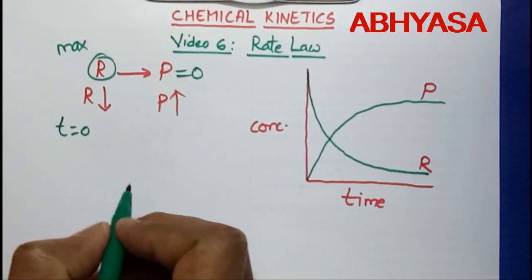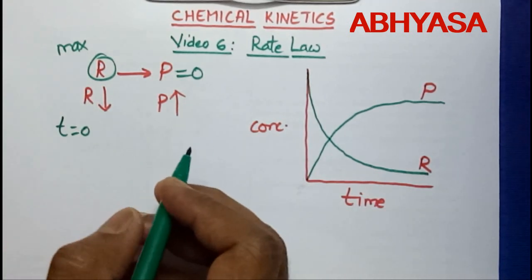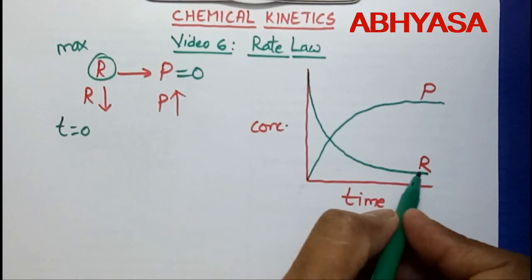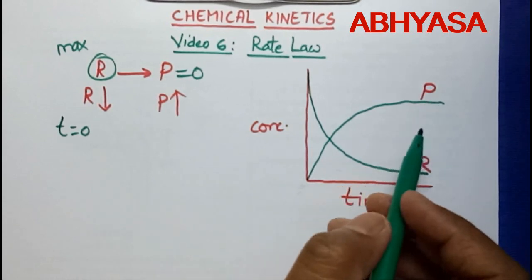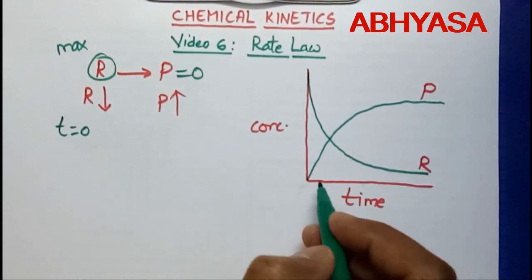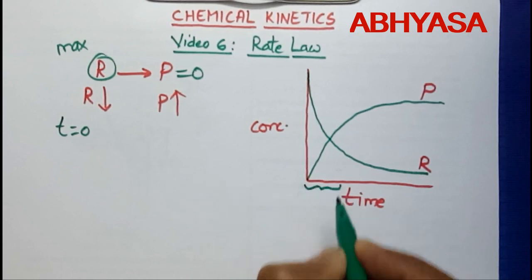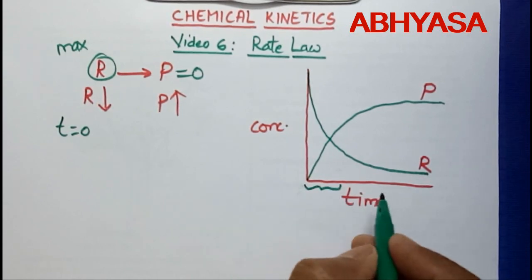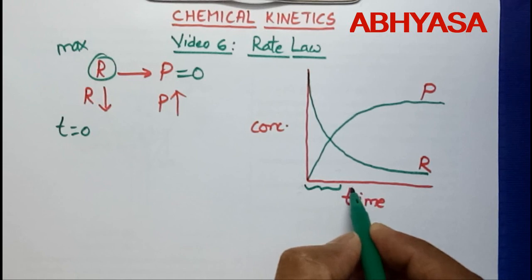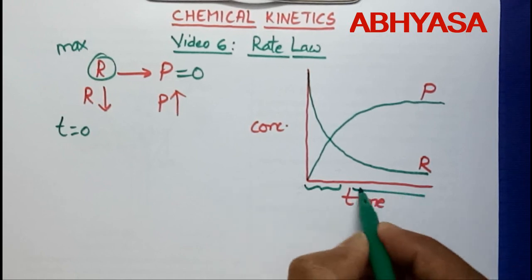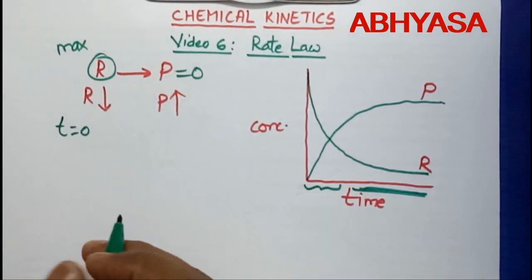So the change in concentration of various species, whether it is reactant or product, takes place rapidly at the beginning here, but it becomes slow as the reaction approaches the final stage.